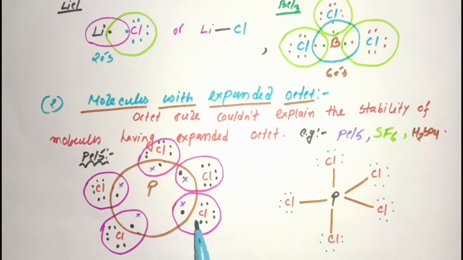After sharing of electrons they will form a single bond like this. Now see, phosphorus has formed 5 bonds, that is 1, 2, 3, 4 and 5, and each bond has shared how many electrons? 2. So the phosphorus valence shell contains 10 electrons.